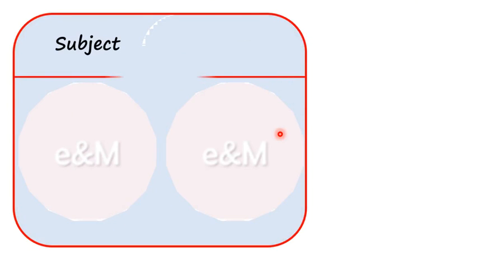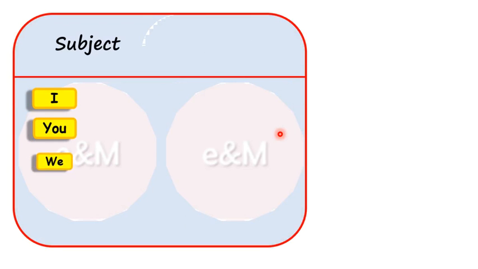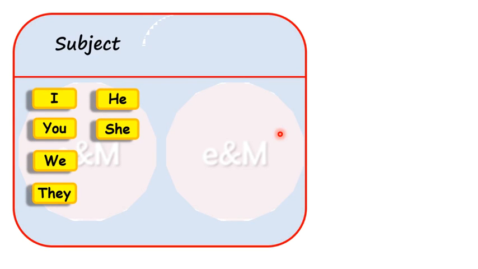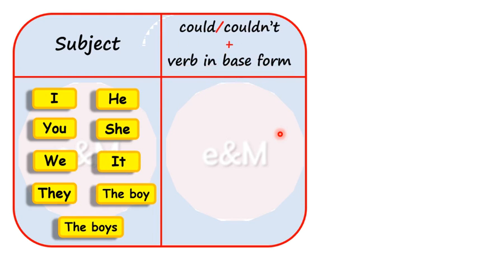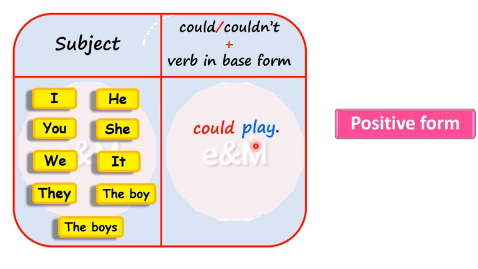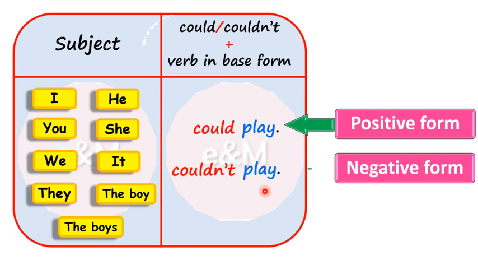No matter what the subject is, I, you, we, they, he, she, it, the boy, the boys, could or couldn't must be combined with verbs in the base form. For example, I could play. That is an affirmative form or positive form. If I say she couldn't play, that is a negative form. Couldn't is a contraction for could not.